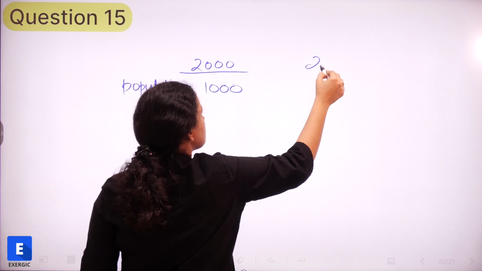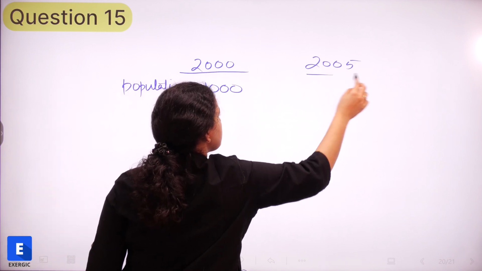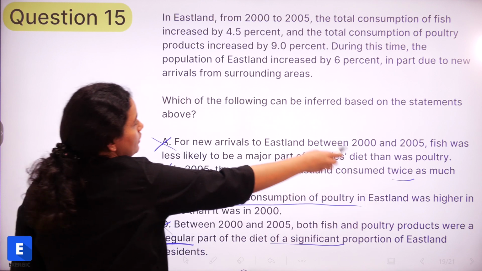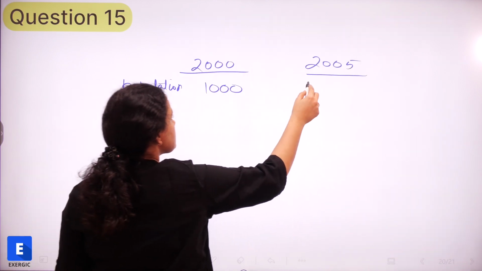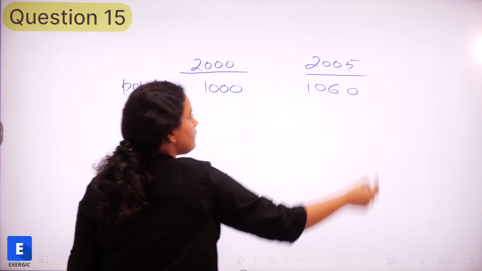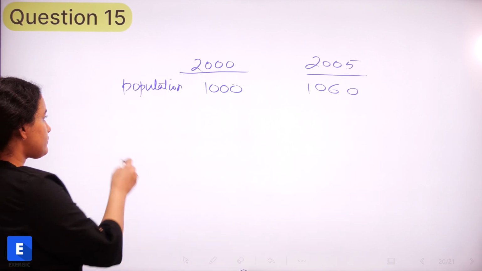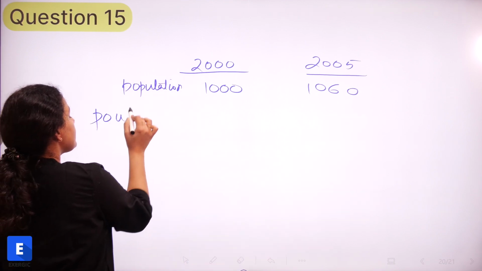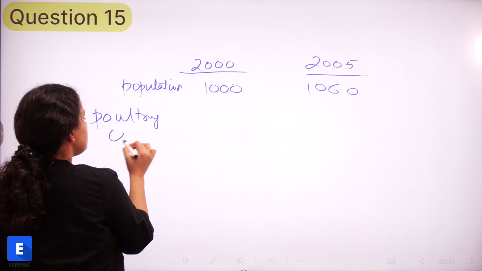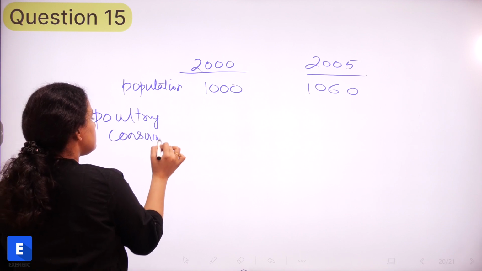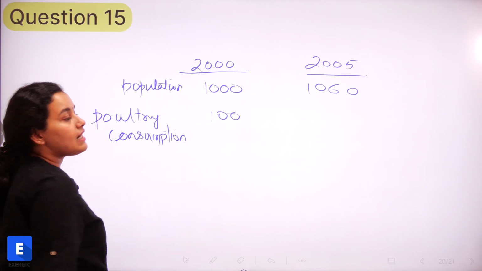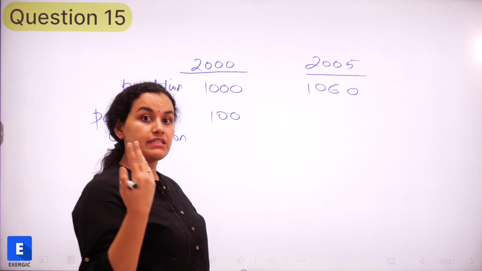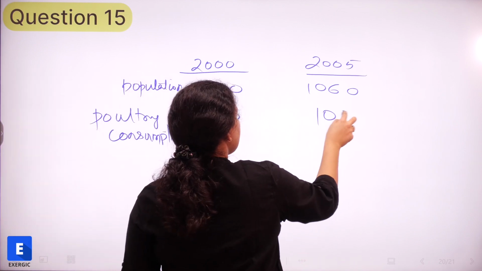In 2005, the population has increased by 6%, so it has become 1060. As far as poultry consumption is concerned, suppose it's 100, poultry consumption is increased by 9%, so 109.